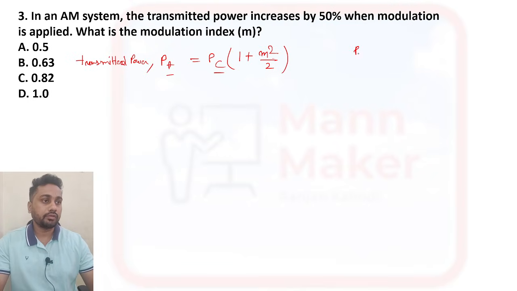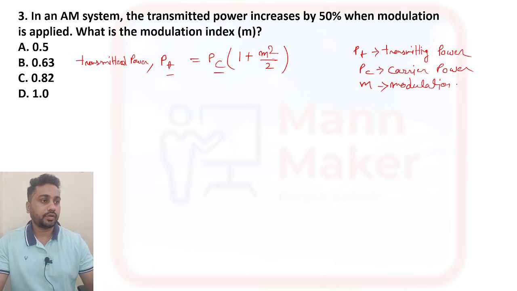Now the question says the transmitted power is increased by 50%. So our transmitted power PT is increased by 50%. We can say it will be 150%, because percentage means 100 originally, and now it is increased by 50%, so we can write 150%.